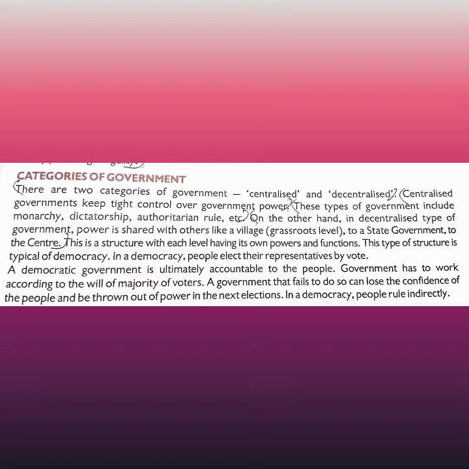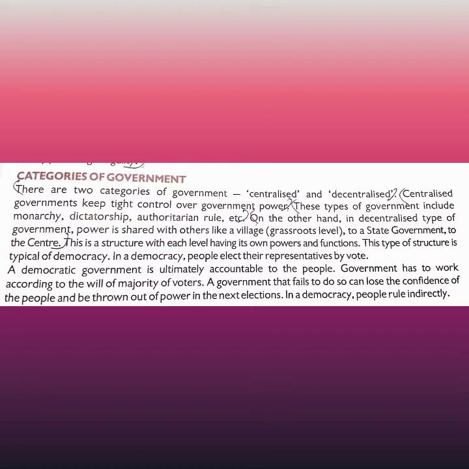And what is a decentralized type of government? It is where power is shared, from the grassroots level, from the village level to the state government, from the state government to the center, and each structure has its own powers and functions. This type of structure is typical of democracy, and in a democracy, people elect their representatives by vote. A democratic government is ultimately accountable to the people. The government has to work according to the will of the majority of voters.